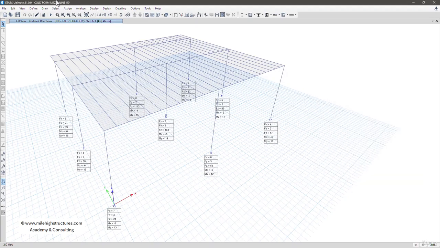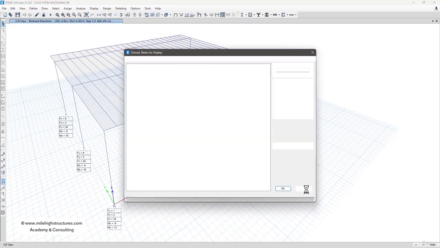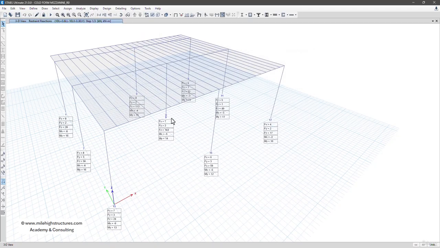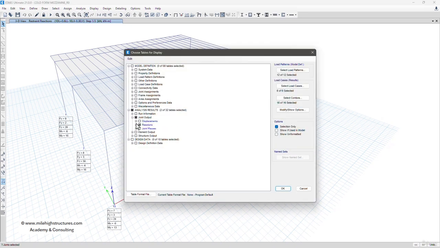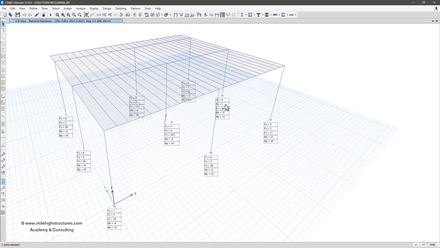So what we can do is that we can again go to the display, show tables, and what we can do is that we can just simply select this particular node only. Just select this joint number 9 and display, press Ctrl and T option on our keyboard. So after that we can go to the joint output, and in here we can go to the reactions tab here. So we can left click on OK here.